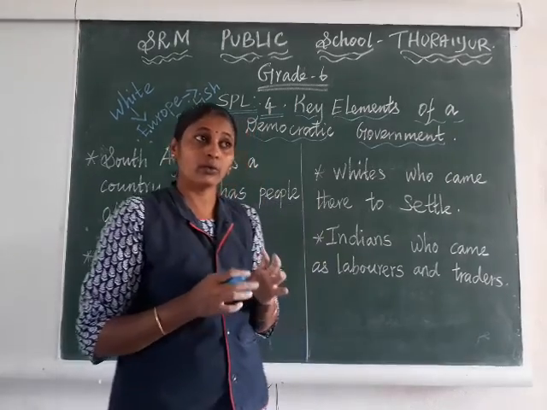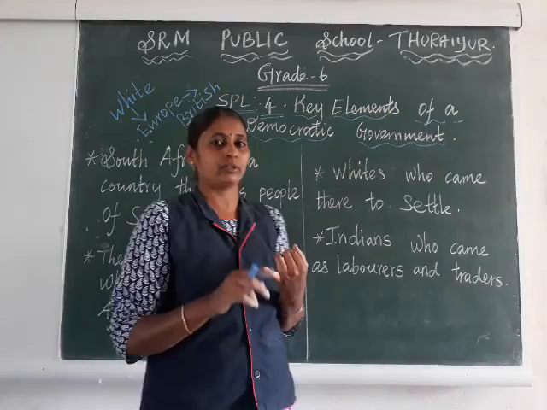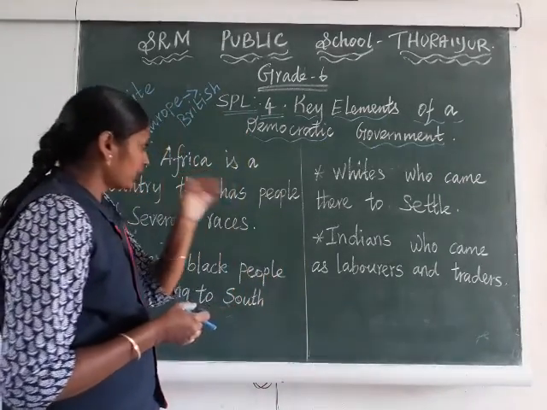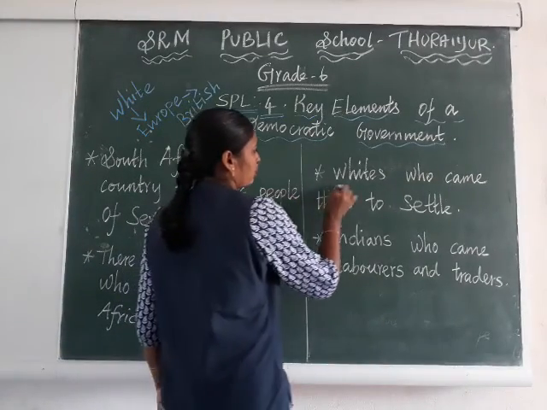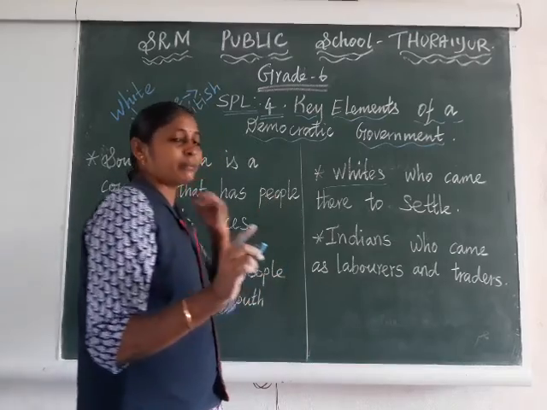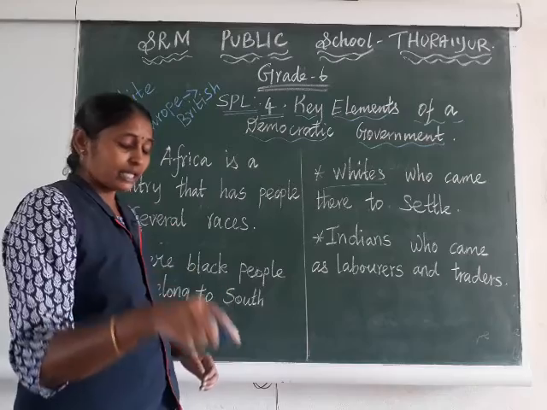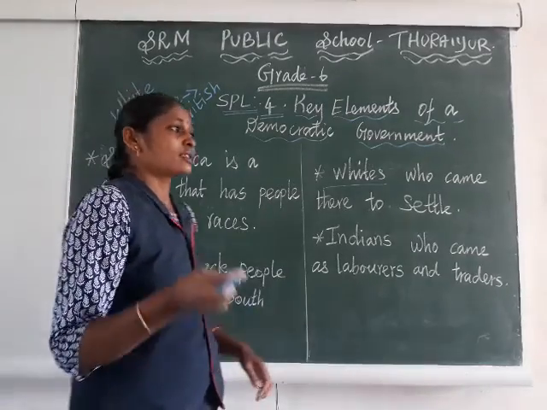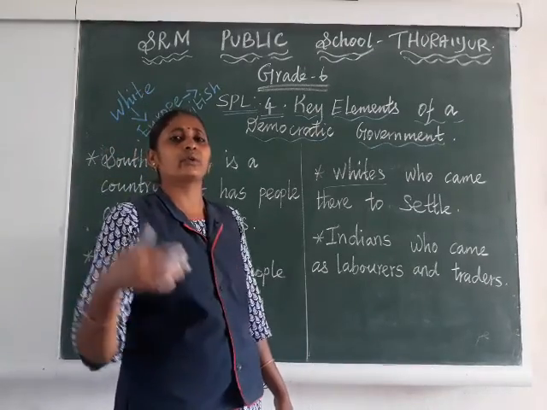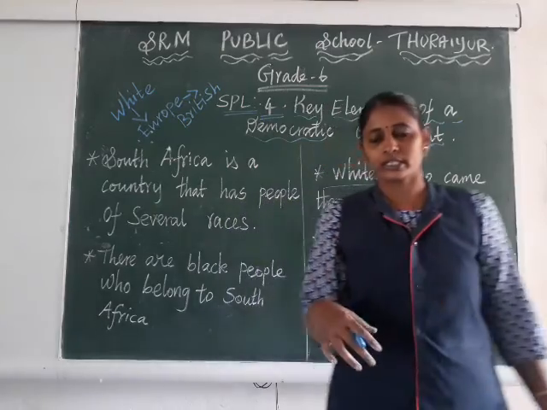Who lived in South Africa? As I said before, the black people are the native people of South Africa, and then the white people, the European people, particularly British people, who came there and settled. Some Indians also settled there. How did Indians go and settle there? At that time India was ruled by the British.